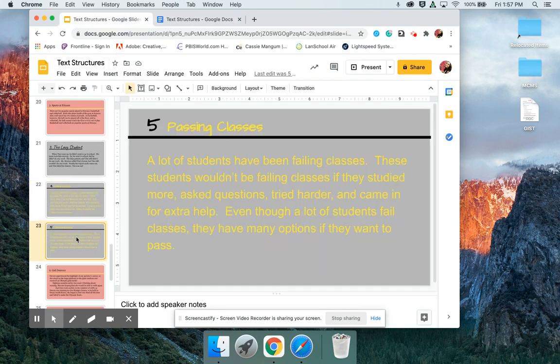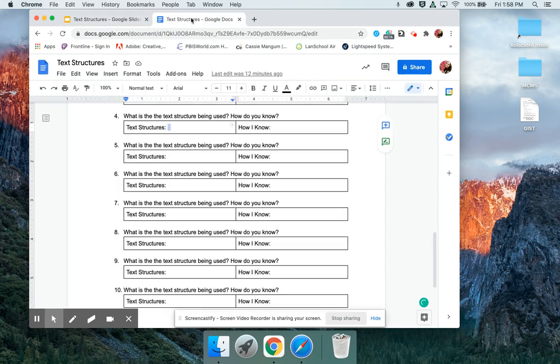And then number 5. A lot of students have been failing classes. These students wouldn't be failing classes if they studied more, asked questions, tried harder, or came in for extra help. Even though a lot of students fail classes, they have many options if they want to pass. So on number 5, talk about what the text structure is, talk about how you know, and pause the video.